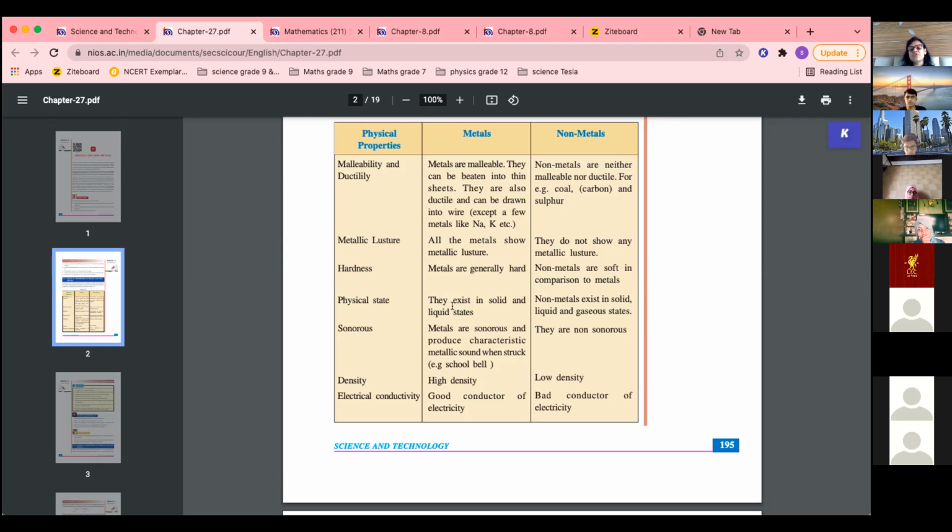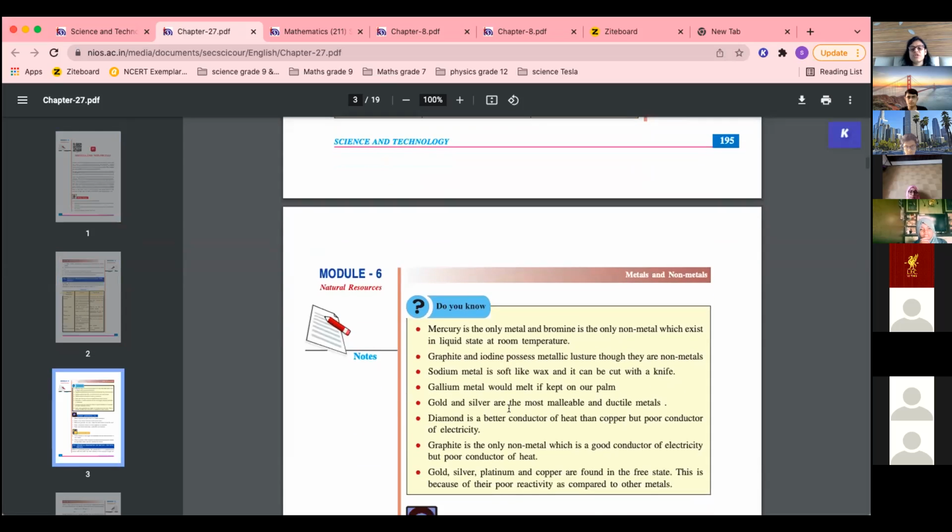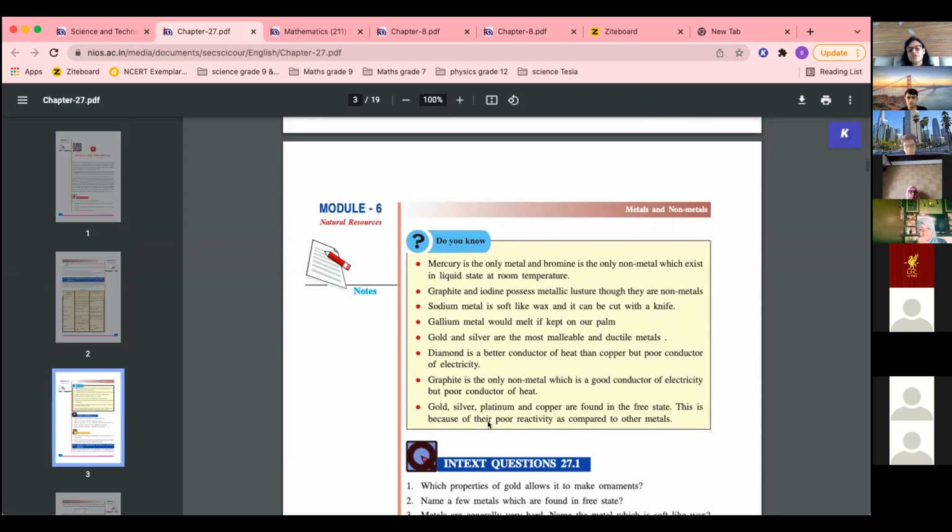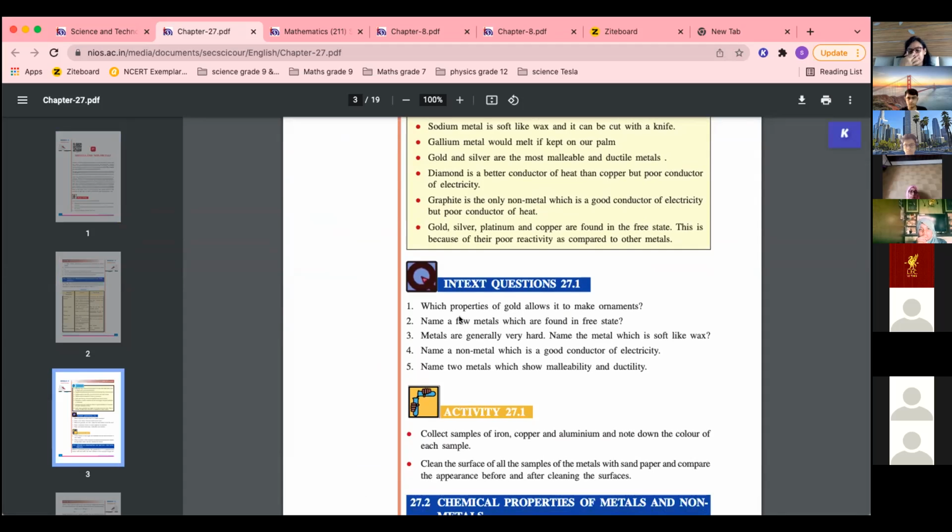Physical state: metals exist in solid and liquid state. Liquid, one liquid is there. Non-metals exist in solid, liquid, and gas. Sonorous, produce sound when struck. They are non-sonorous. High density, low density, good conductor of electricity, bad conductor of electricity. So this way you can remember. These are the important exceptions that I have already given you.